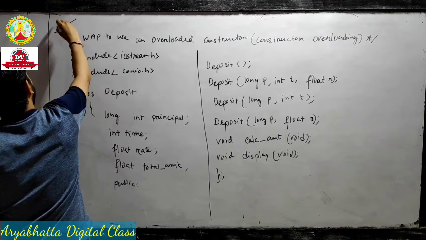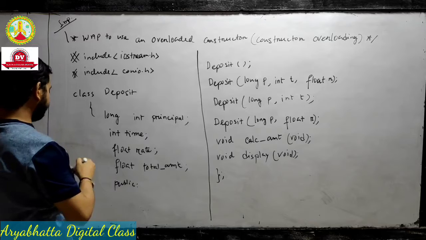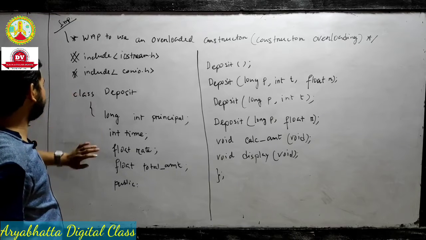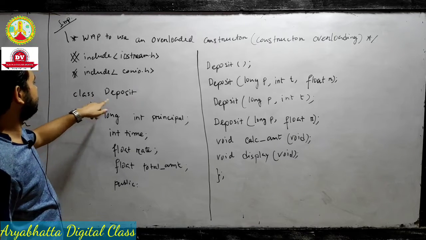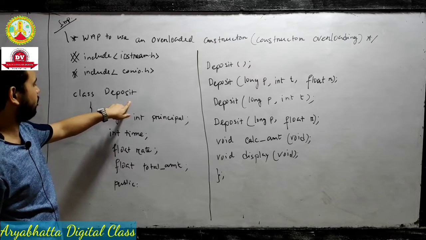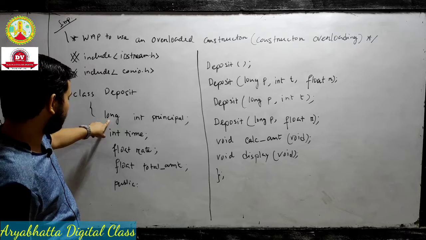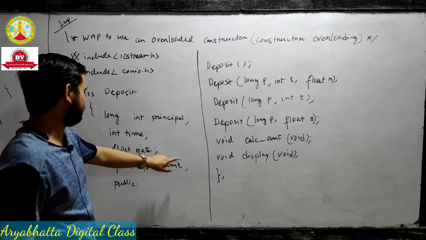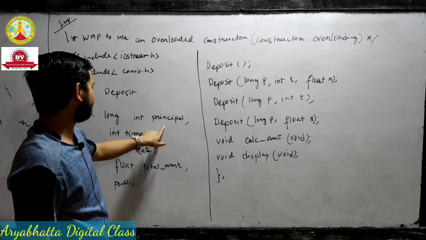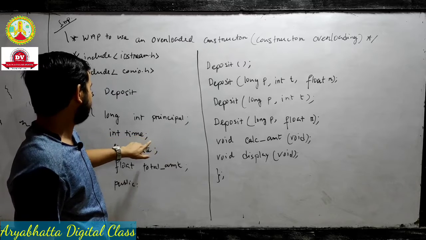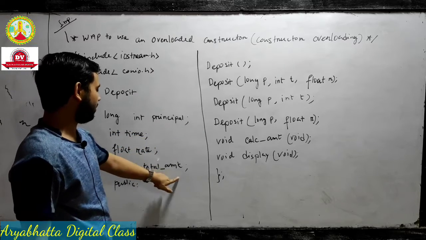I write here "important". See here, the class we define is deposit, right? And we take how many data members? 1, 2, 3, 4. Four data members. The first data member is principal, then time, rate, and total amount.